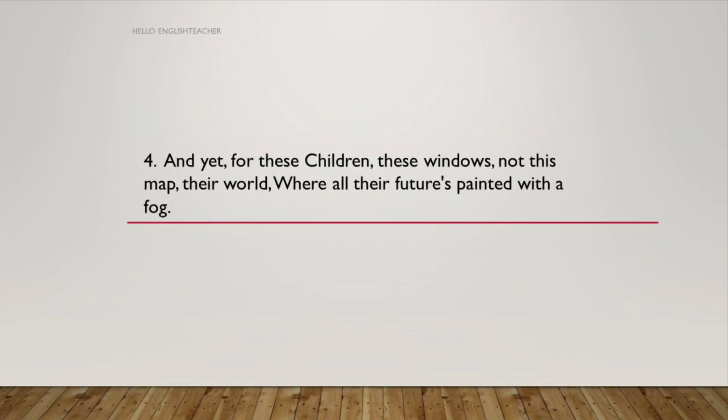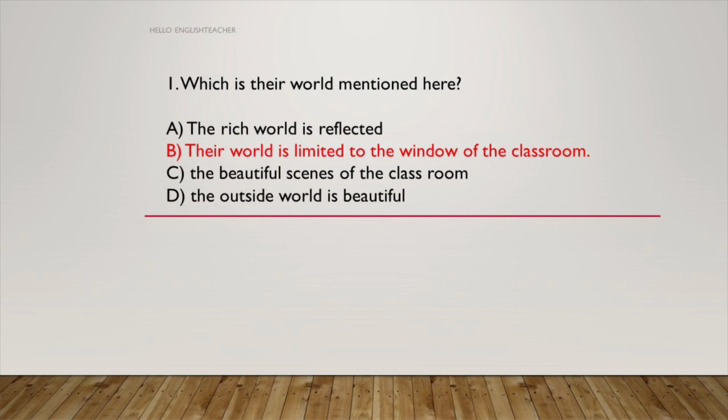So next extract. And yet for these children, these windows not this map their world, where all their futures painted with the fog. So let's look at the questions from this extract. Question number 1. Which is their world mentioned here? The rich world is reflected. Their world is limited to the window of the classroom, the beautiful scenes of the classroom, the outside world which is beautiful. So the answer is B. Their world is limited to the window of the classroom.